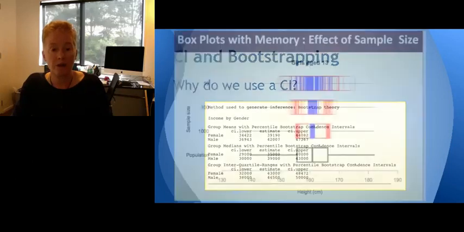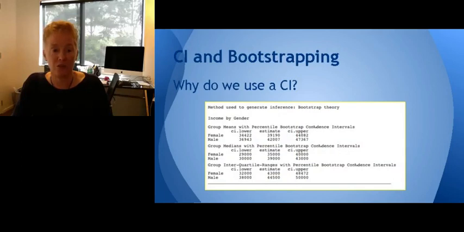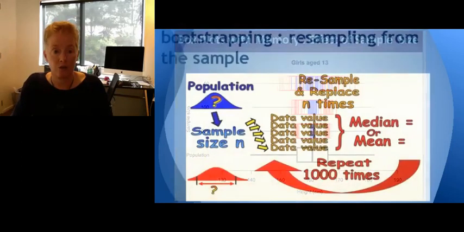So why do we do that? We know that we do that because every time we take a sample or a resample, our parameters, like our means and our medians and our interquartile ranges, will be different. And the larger sample size we take, the less variability there is, but there's always going to be some sample error, always. And there's always some sample variability. So we don't use a point estimate because that's not accurate enough and it's not a good enough indicator of what's going on in the population. So we use a confidence interval. We expect things to fall between a certain range in a confidence interval.